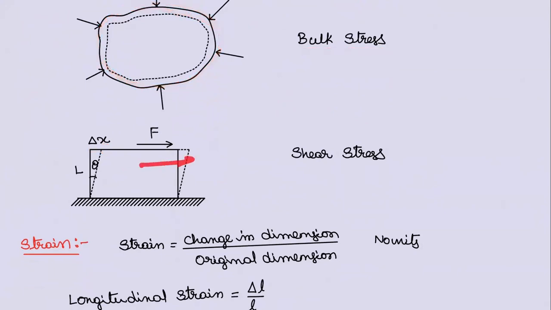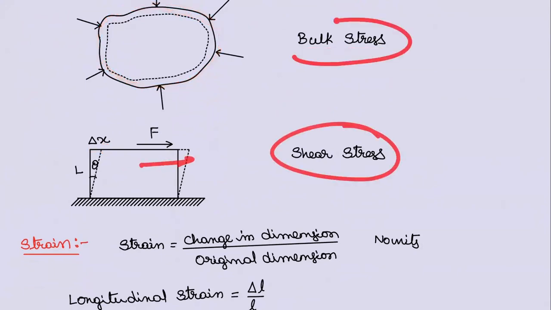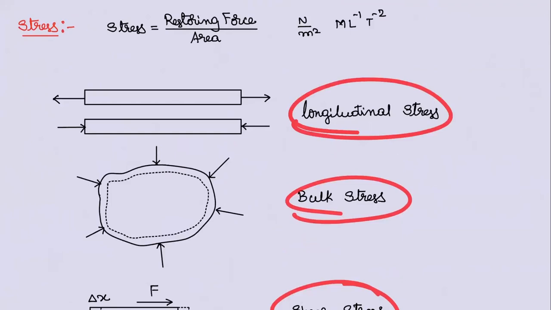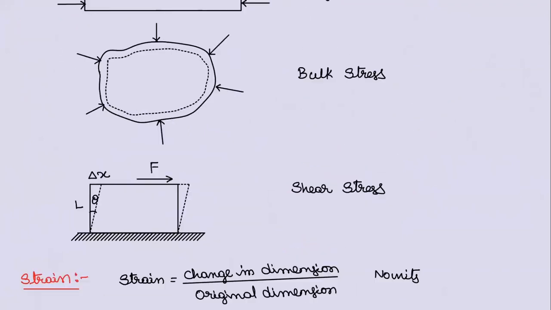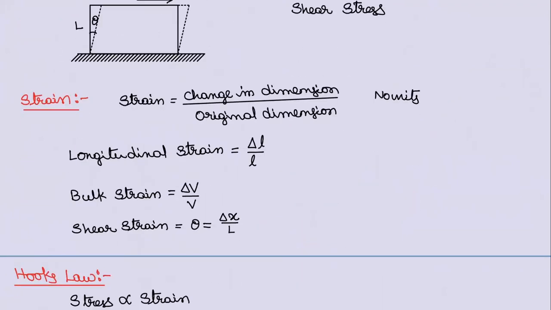Tangentially, if you apply force, it will bend like this, shearing. So there are three different ways that a stress can be developed. And strain is change in dimension to original dimension. Longitudinal strain is change in length to original length, bulk strain is change in volume, shear strain is angle theta.